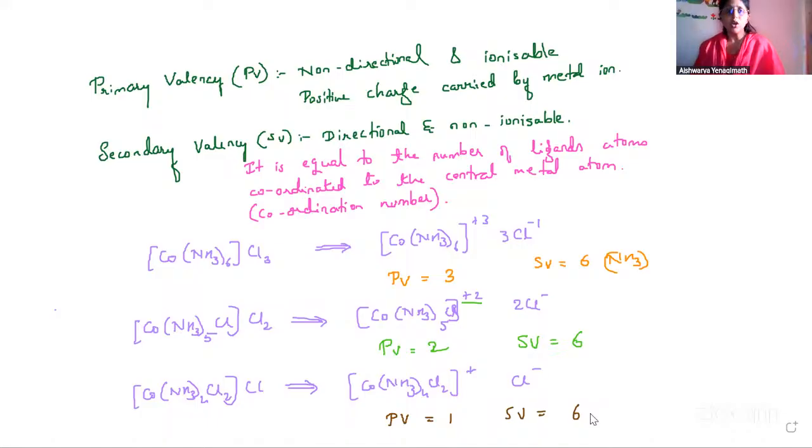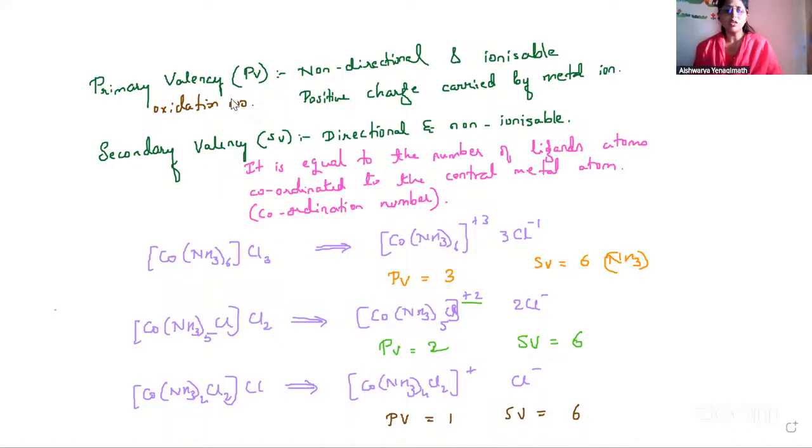Getting it? So primary valency is non-directional. That is nothing but the positive charge carried by the metal ion. That is primary valency. So I can say primary valency is the oxidation state, oxidation number or oxidation charge. So primary valency can be my oxidation number.